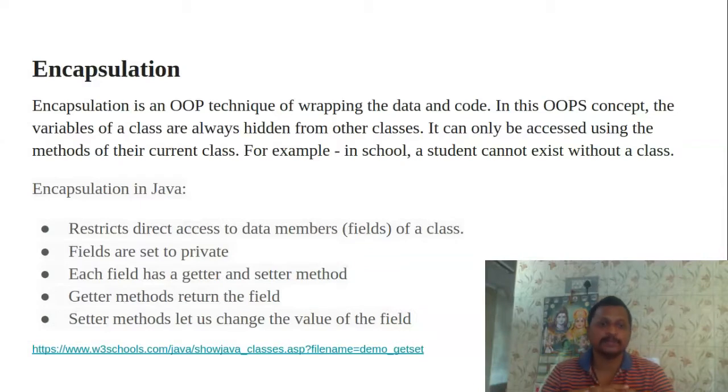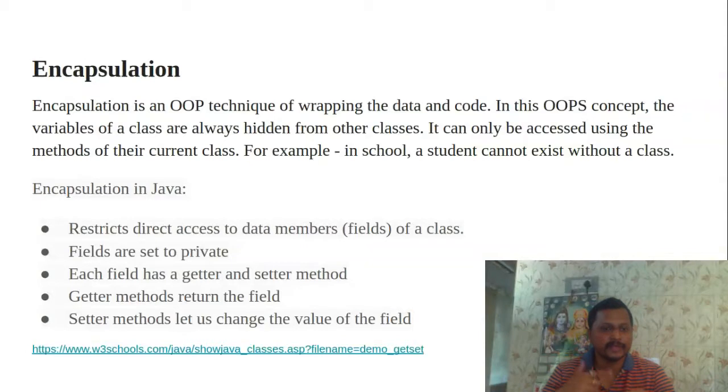But how encapsulation in Java works is by restricting direct access to the data fields of a class. The fields are set to be private. The fields we declare in the class are declared private, and each field has a getter and setter. The getter method returns the field, but the setter method does not return anything and lets us change the value of the field.